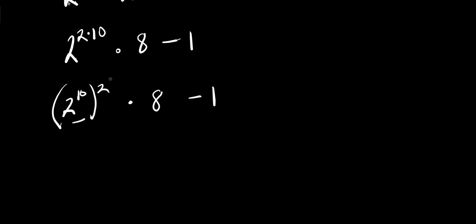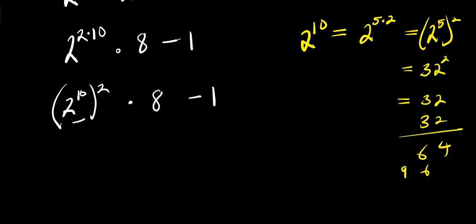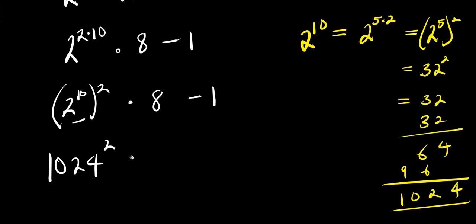Now, what is the value of 2 power 10? I can have 2 power 10 equals 2 power 5 times 2, which is 2 power 5 to the power of 2, and this is 32 to the power of 2. This is 32 times 32. 2 times 2, 4. 2 times 3, 6. 3 times 2, 6. 3 times 3, 9. This is 4, 12, 10. 1024. So 2 power 10 is 1024 power 2 times 8 minus 1.